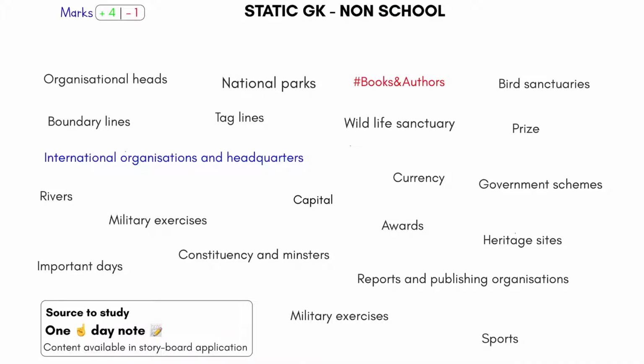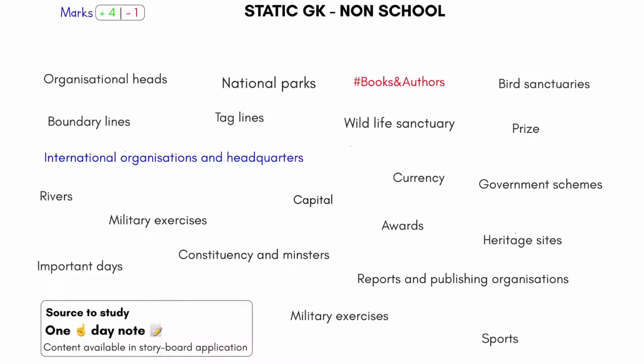This includes organizational heads, national parks, taglines of various brands, wildlife sanctuaries, bird sanctuaries and where they are, prizes given to various personalities, currencies of various countries, government schemes, heritage sites, world heritage sites declared by UNESCO, awards, and constituency and minister, meaning which minister belongs to which constituency. Then military exercises of various countries. India along with the USA goes for the Malabar exercise, right? That's again a military exercise, so questions on India's exercises with different countries.